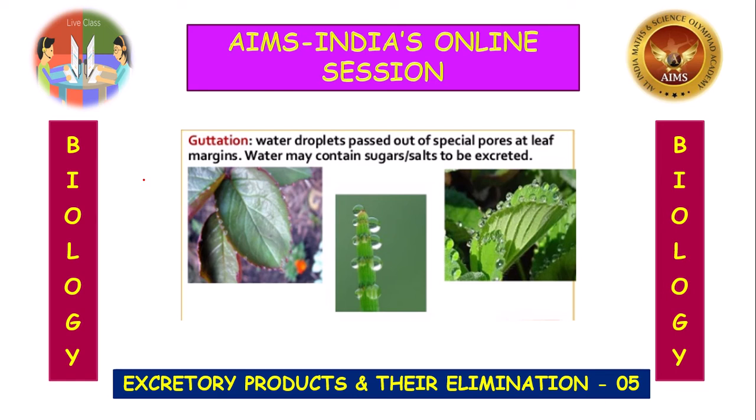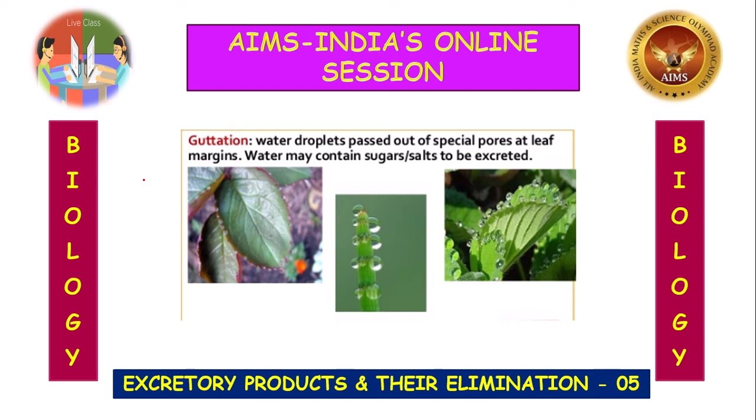Excretion in lower plants takes place by means of a simple process, that is diffusion. In flowering plants, the excretion of waste products is very simple and much less compared to animals. The waste products of one process are often used as raw material in another process.